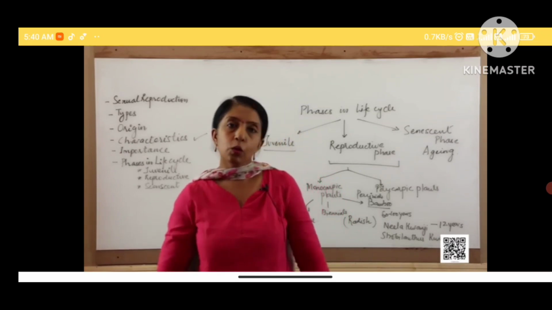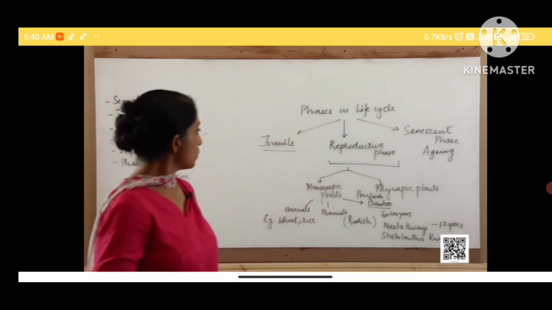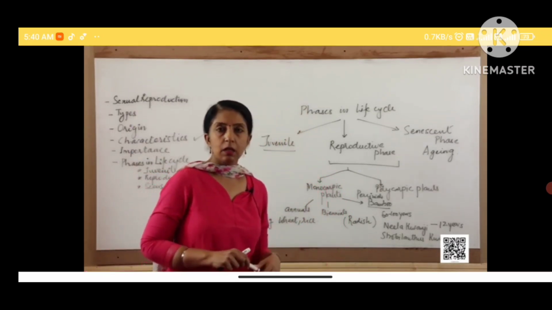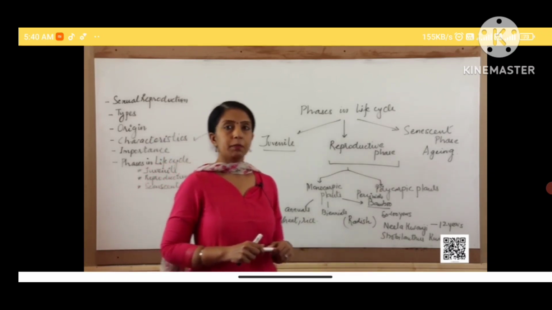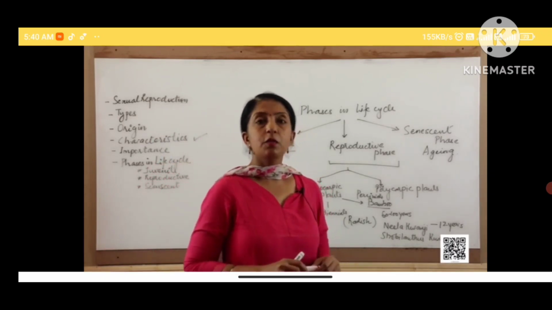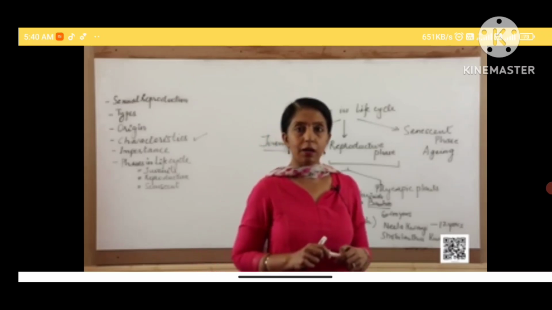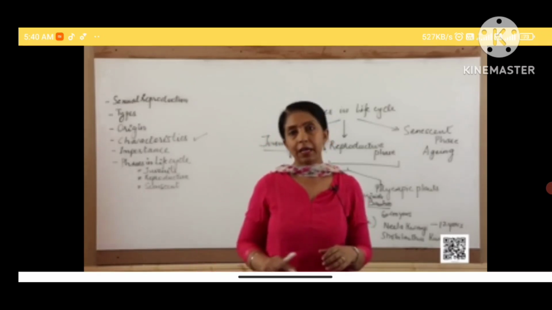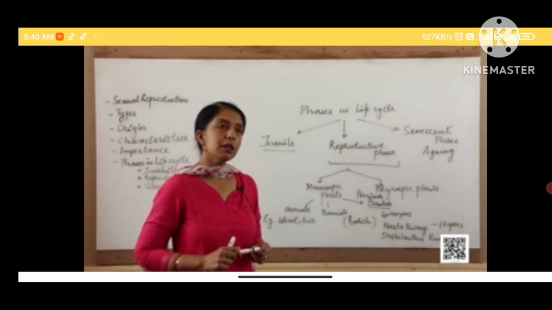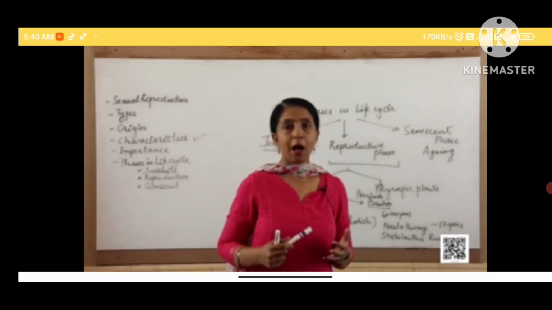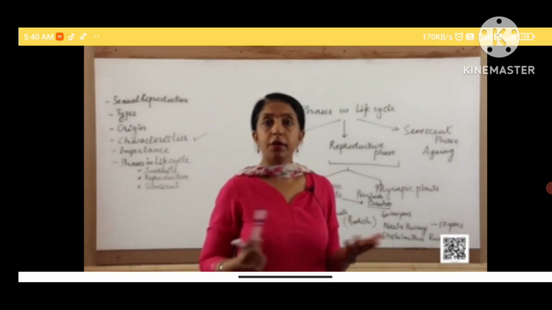After the monocarpic plants, let us come to the polycarpic plants. Now, what are these polycarpic plants? These are plants which have the ability to flower many times in their life cycle. You must have seen trees of mango, apple, citrus, oranges.